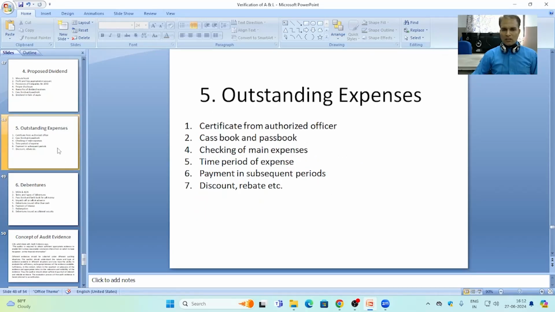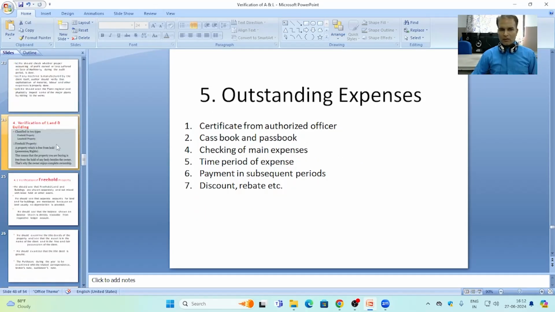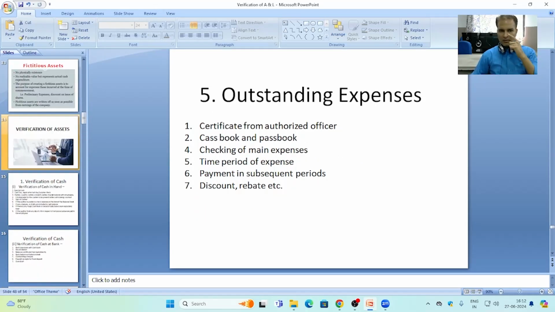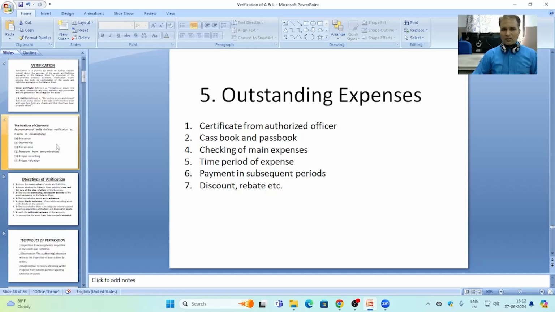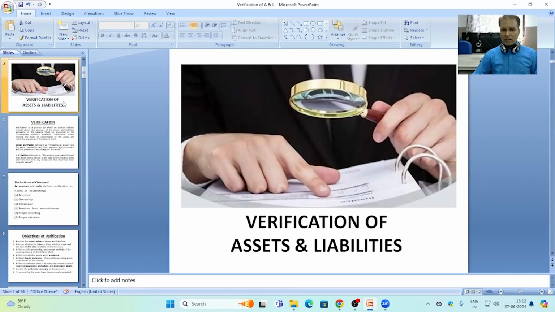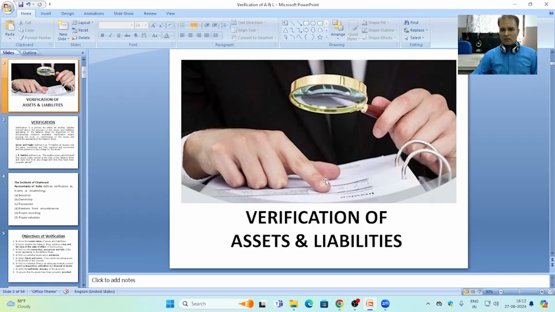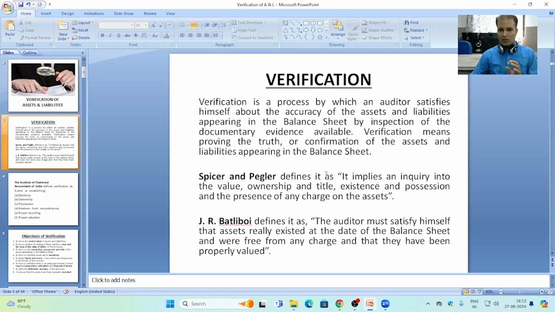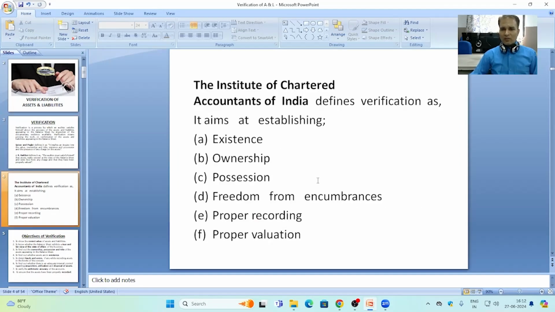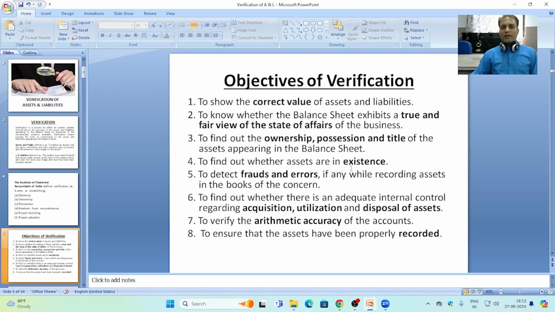So these were the topics that we discussed today as verification of assets and liabilities. First we analyzed the meaning of verification, then we took reference from the Institute of Chartered Accountants of India, then we took the importance and objective of verification.